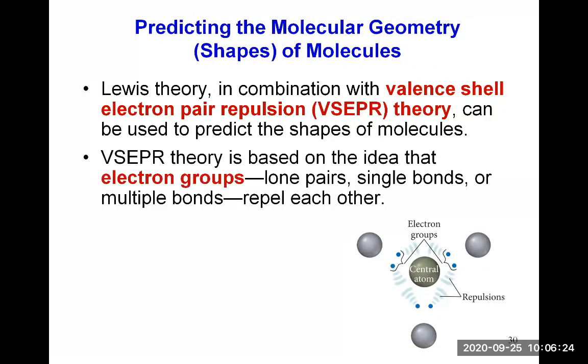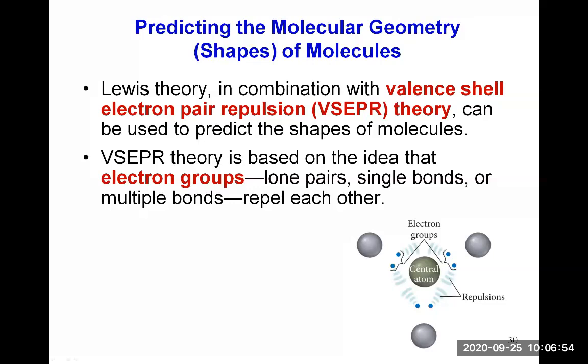As VSEPR theory says in the name, it's based on the idea that electron groups repel each other. An electron group can be either a lone pair, a single bond, a double bond, or a triple bond. Each of these is considered one electron group. Remember how electrons are negatively charged, and like charges repel each other, and so electrons repel each other.